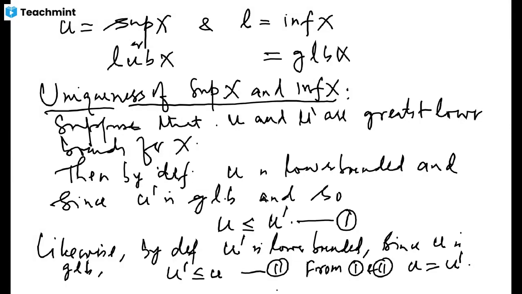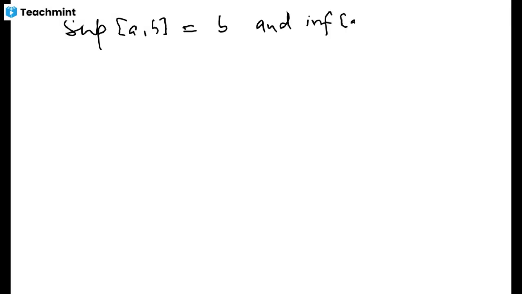Now let's go to some examples. I'm going to establish that the supremum of the closed interval [A, B] is B, and its infimum is A. We already know that A and B are bounds for this closed interval, and let us first establish that B is actually the supremum.